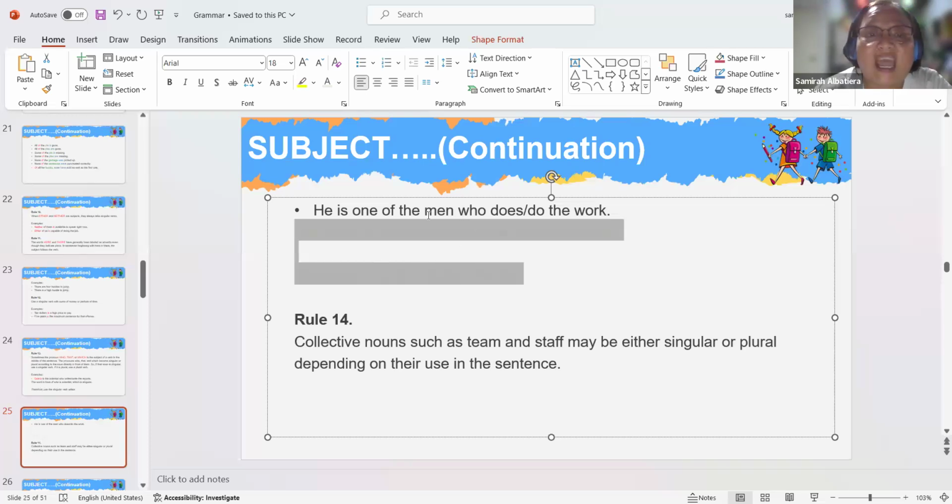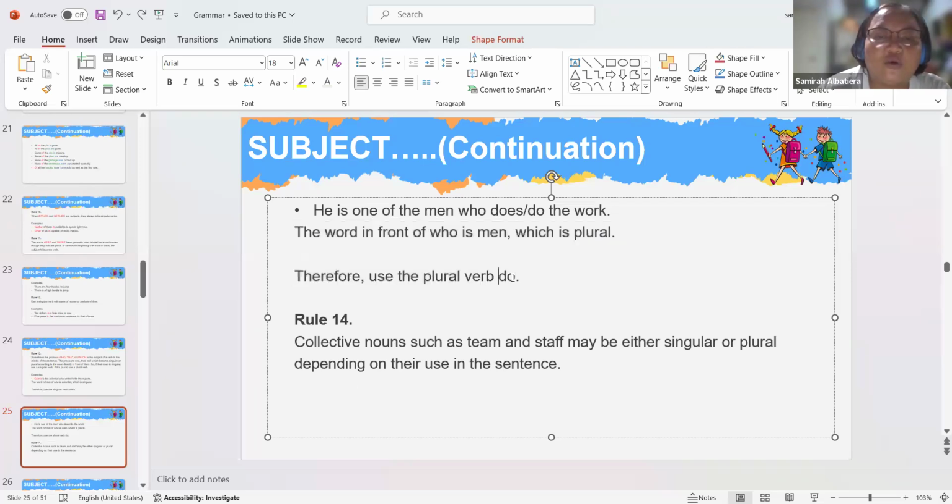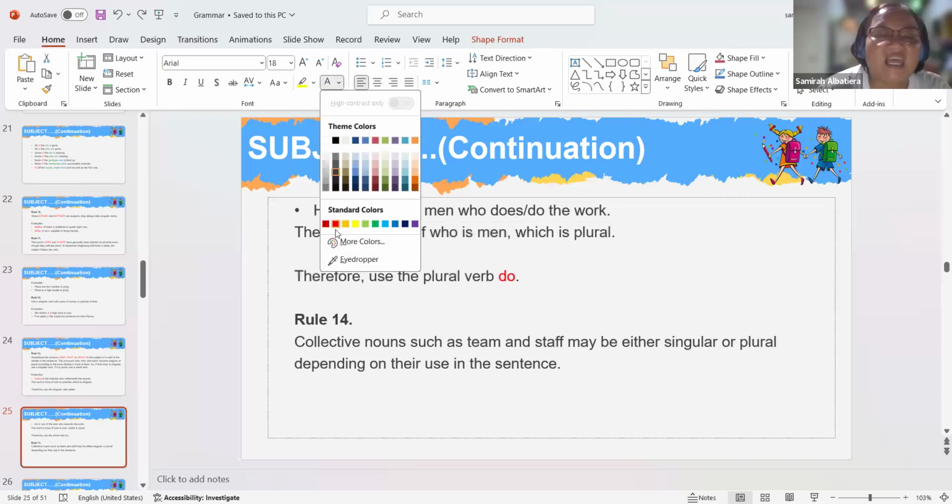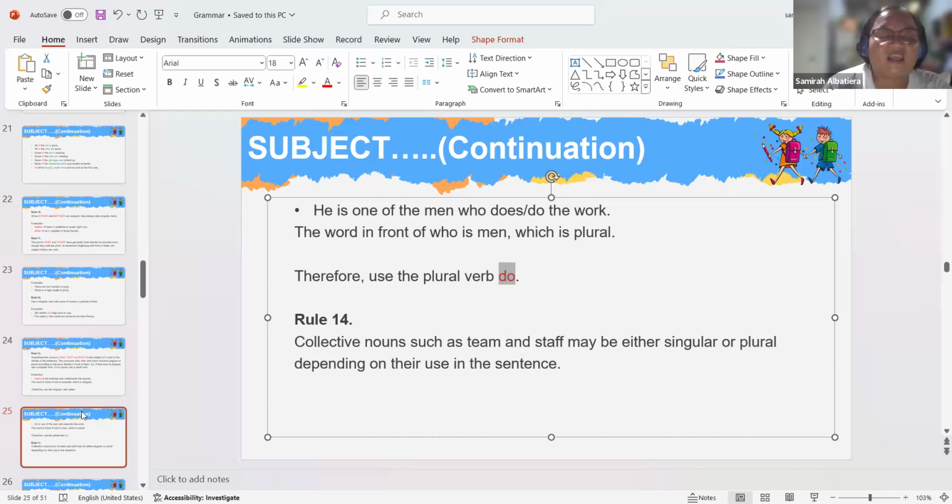Right? Men is in front of the pronoun who. That is why we are referring to the men and not to he. So we use the plural. This might be confusing, right? That is why be familiar with the different rules.